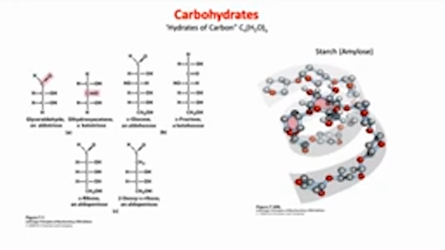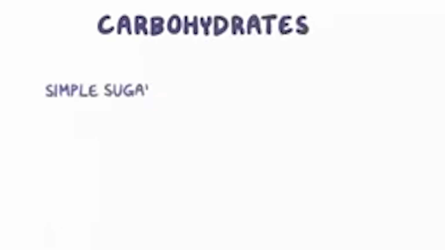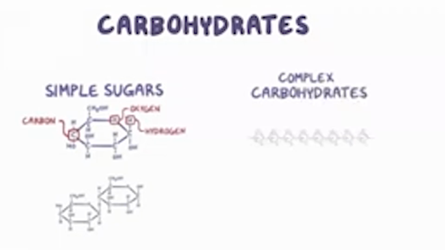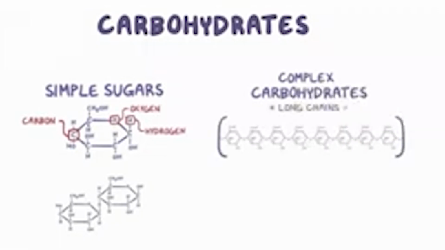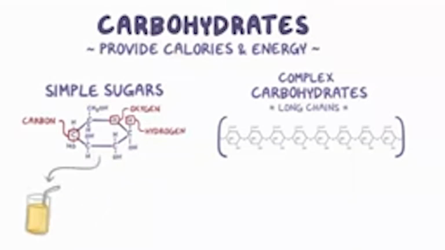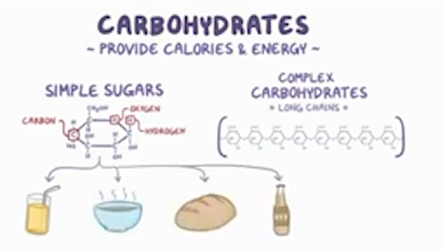Okay. Let's look at a quick movie for introduction to carbohydrates. Carbohydrates include both simple sugars, which are little ring-shaped molecules made of carbon, hydrogen, and oxygen, either alone or in pairs, as well as more complex carbohydrates, which are formed when these rings link up together to make long chains. Carbohydrates provide us with calories, or energy, and simple sugars in particular play a lot of roles in our diet. They sweeten lemonade, balance out an acidic miso soup, fuel yeast in rising dough and alcohol, and help preserve jams and jellies.